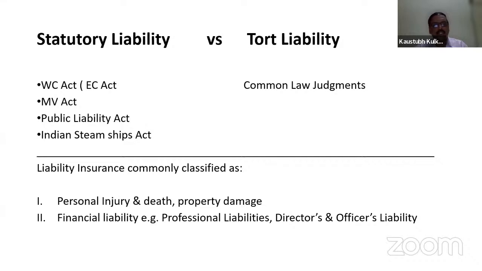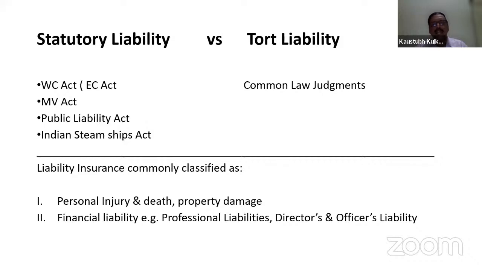Liability insurance commonly classified as. Now, what is liability or what type of compensation is paid under liability insurance? Under liability insurance, personal injury and death. Yes, when any personal injury or death occurs to a person, an individual, then the liability will come into the picture.